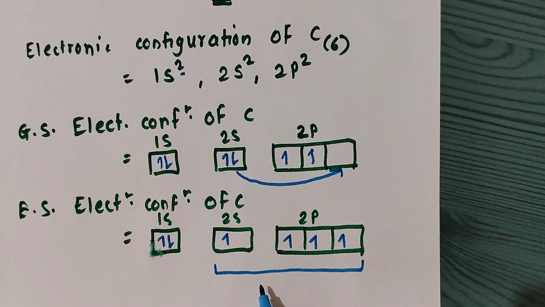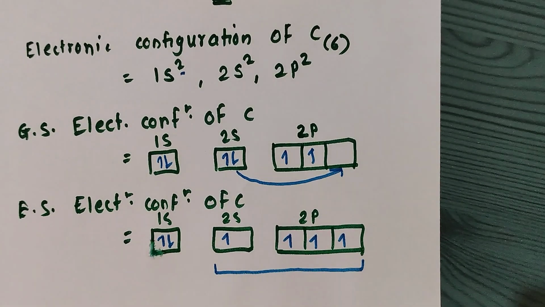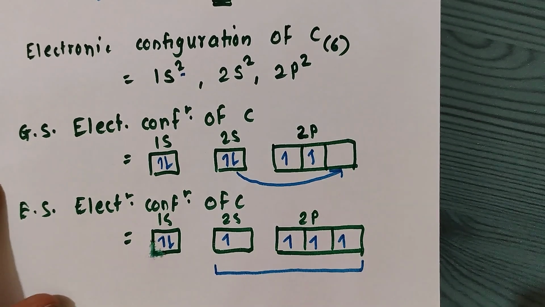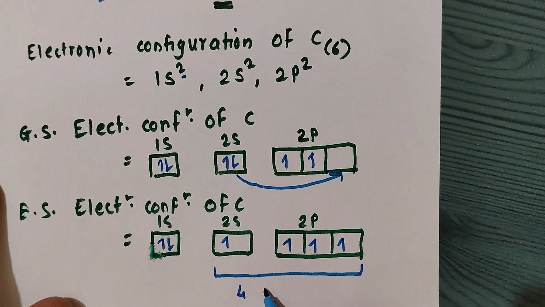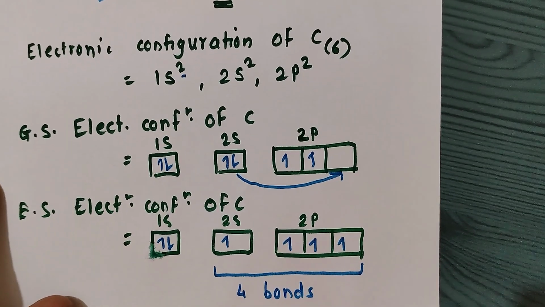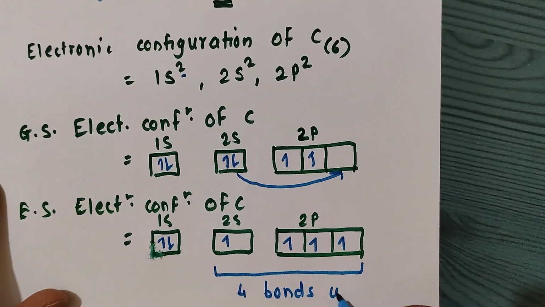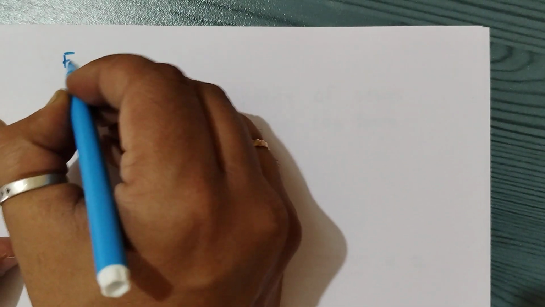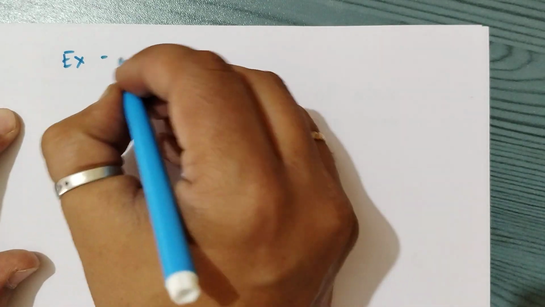Now suppose we consider these 4 unpaired electrons. So carbon can form 4 bonds with, suppose, hydrogen. To understand this, we take the example of methane.